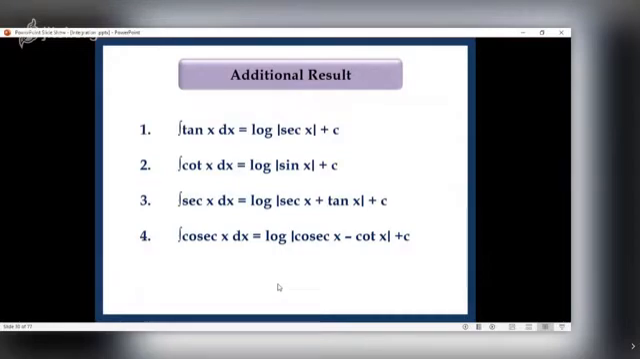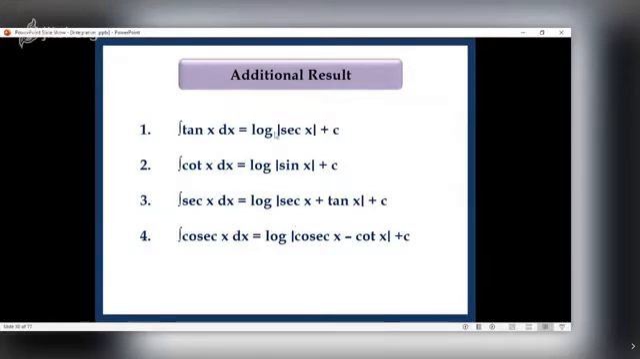Integral of tan x is log of mod of sec x. Integral of cot x is log of mod of sin x. Why is this so? See, consider integral of tan. Basically, it is log of sec x. Can you verify this? How to verify?